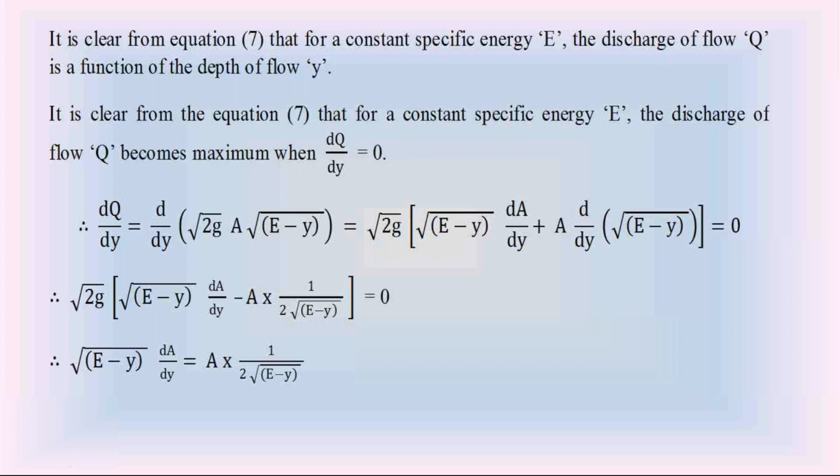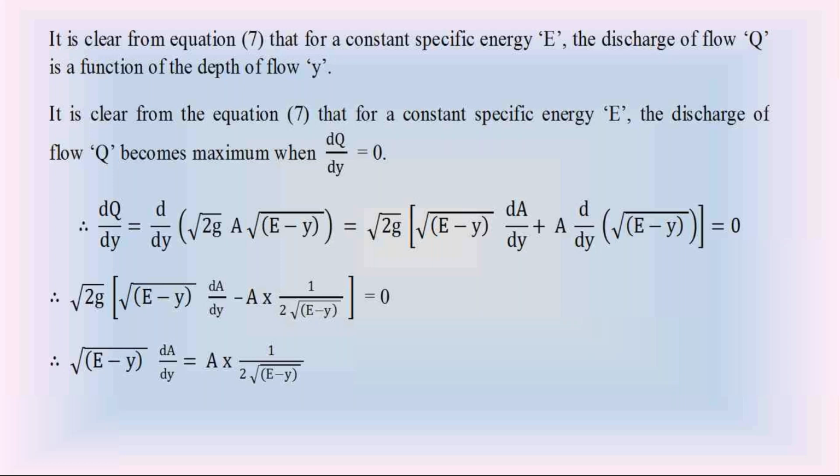So check equation 7. According to equation 7, discharge Q is equal to root 2g into wetted area A into root of (E minus y). If specific energy E is taken as constant, we can conclude that the discharge Q in the open channel depends on the depth of flow y.